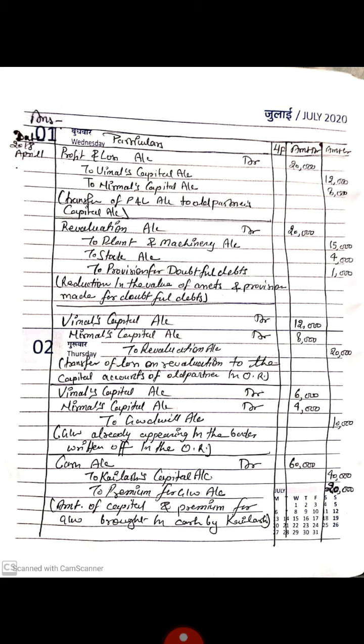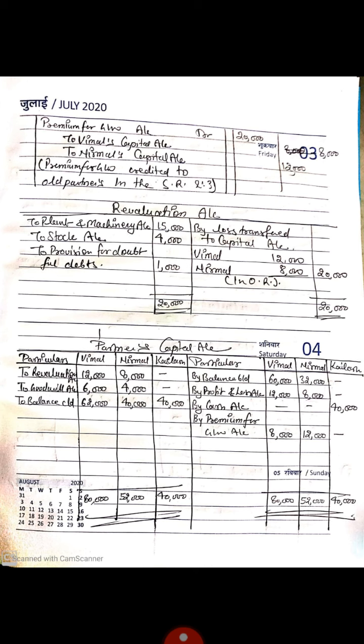Then the new partner brings capital and goodwill. For this we will pass the entry cash account debit to Kailash capital, to premium for goodwill. In front of Kailash capital we will write 40,000, premium for goodwill 20,000, and in front of cash or bank we will write 60,000.